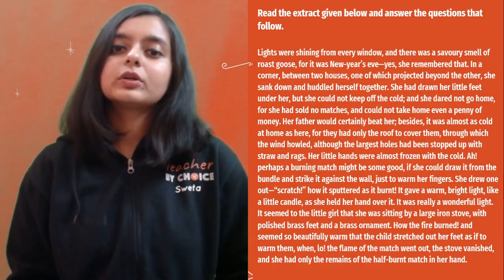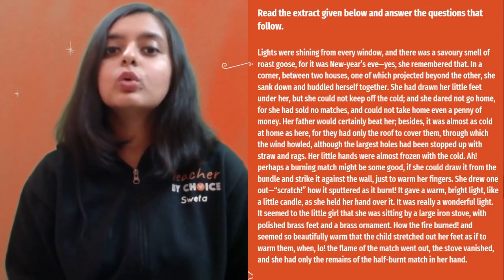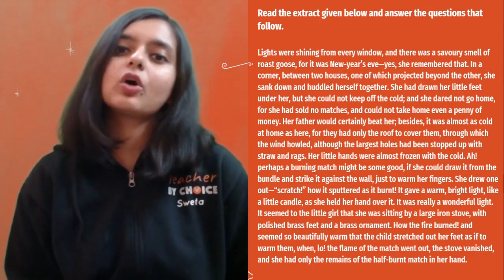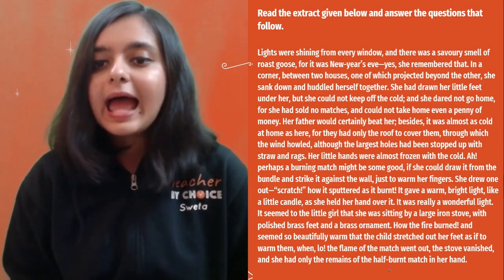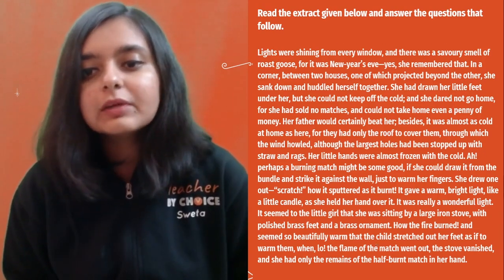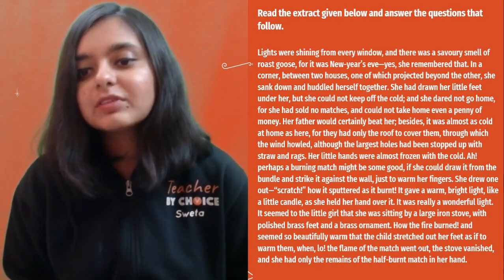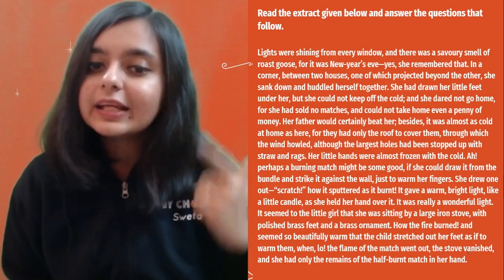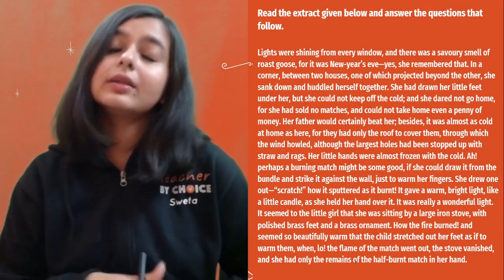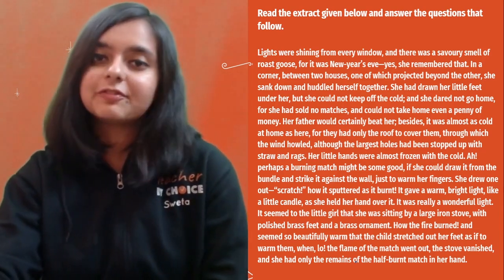Next, guys, next extract. Lights were shining from every window. So this is about the vision, okay? From every window, and there was a savory smell of roast goose, for it was the New Year's Eve, and yes, she remembered that in a corner between two houses, etc., continuing till how the fire burned. It seemed so beautifully warm that the child stretched out her feet as if to warm them, when lo, the flame of the match went out, the stove vanished. So it is all about her vision, right? The vision where she had the vision of that roast goose on the New Year's Eve, right?